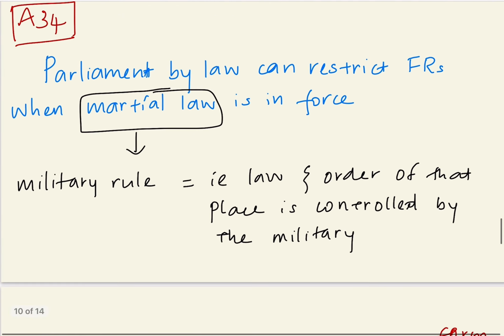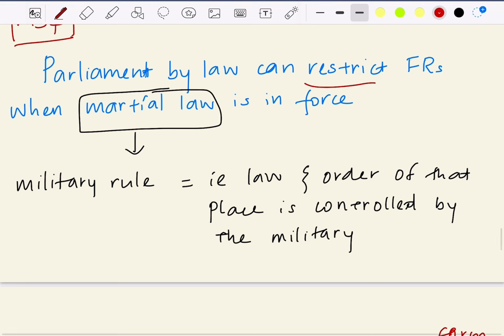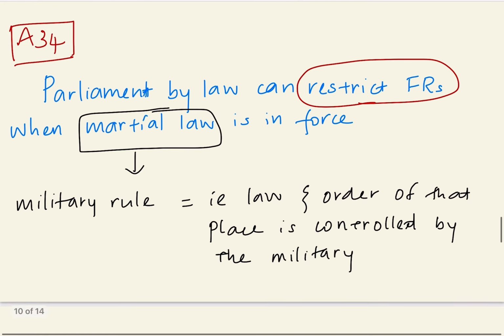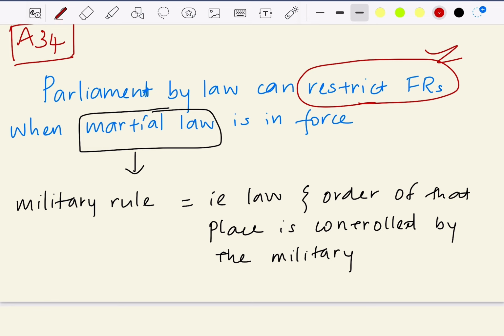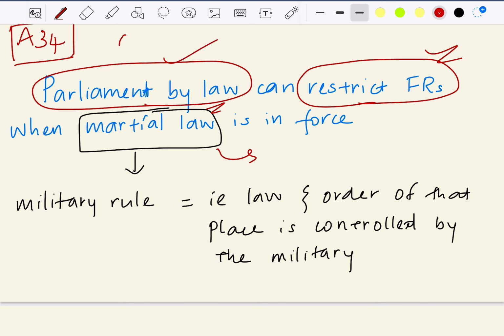Next we have article 34. Here article 34 is speaking about the restrictions on fundamental rights itself. That is, the fundamental rights can be restricted when martial law is in force, and the restrictions can, once again, be made by Parliament by law. Here one thing is simple: whenever the constitution is silent about something, it is just empowering the Parliament to make laws on it.